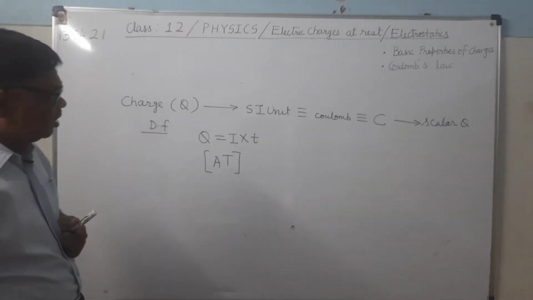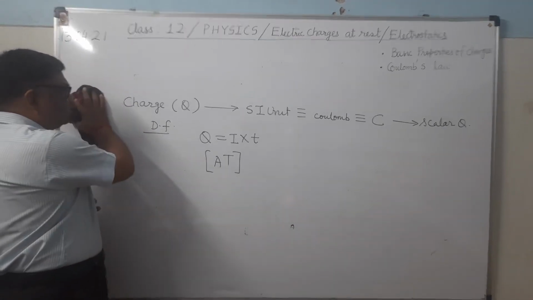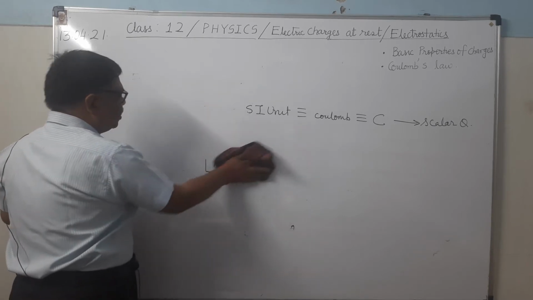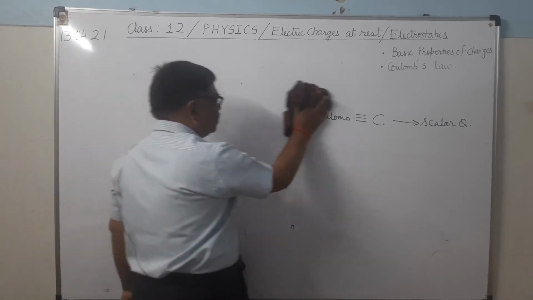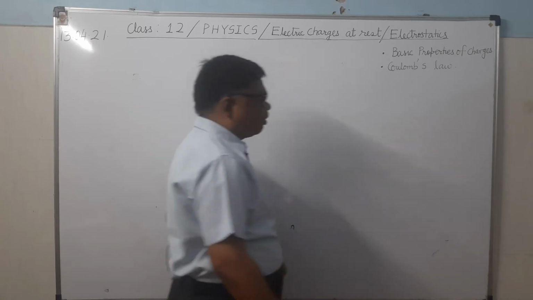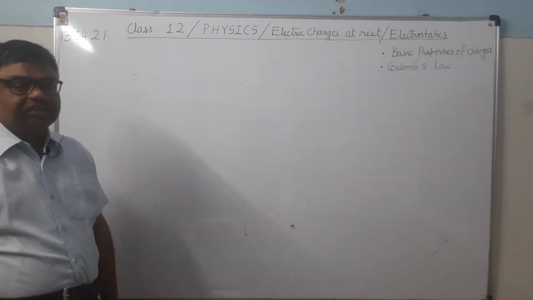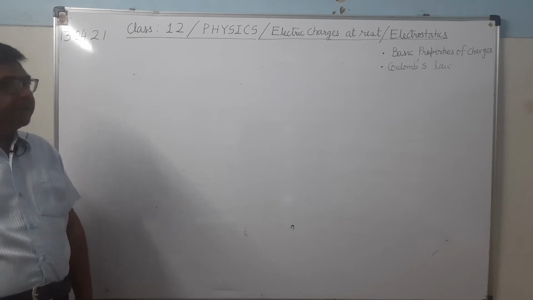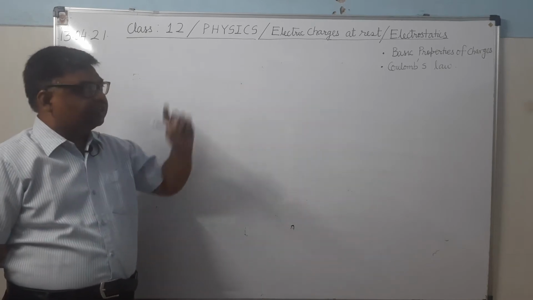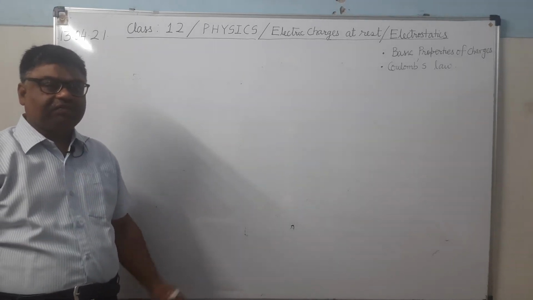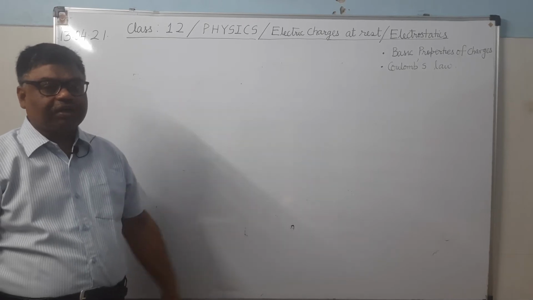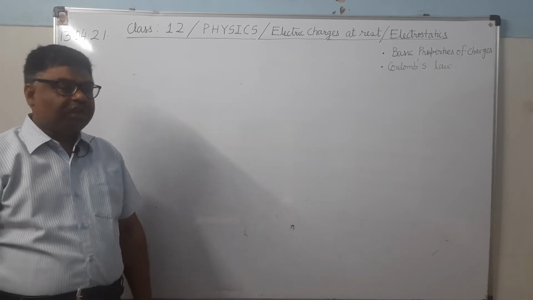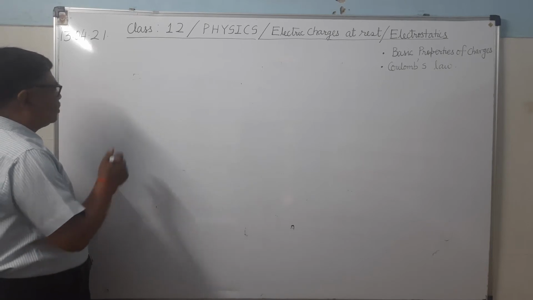Now after this, we will study the properties of charges. There is one property that like charges repel and unlike charges attract. But today we are going to study the basic properties of charges. This is the very first topic in your syllabus. There are three basic properties of charges.